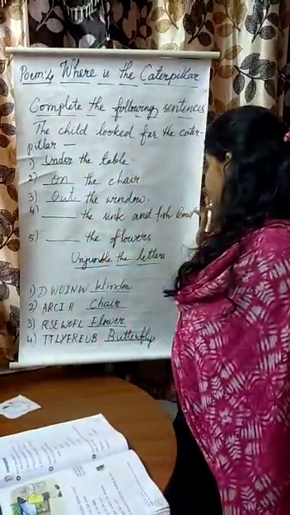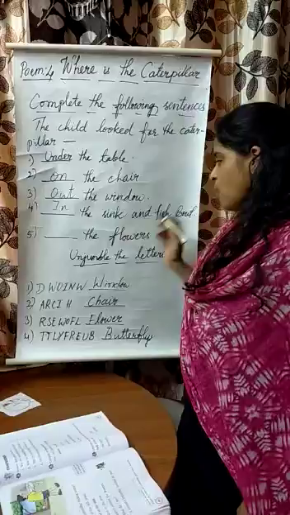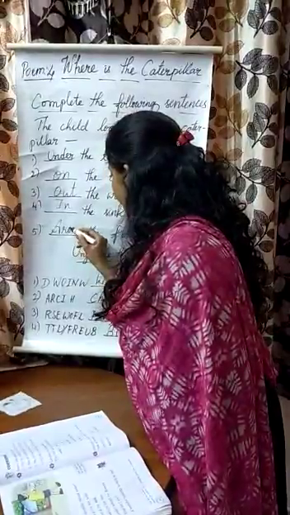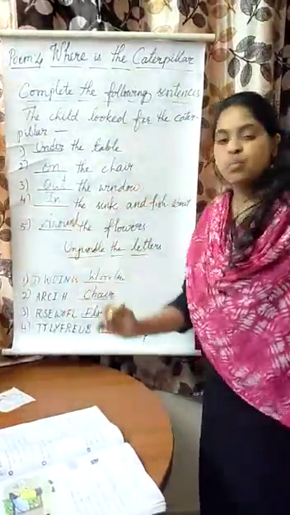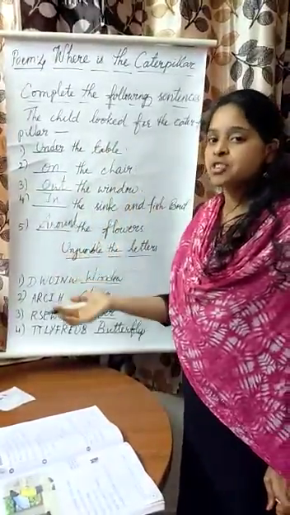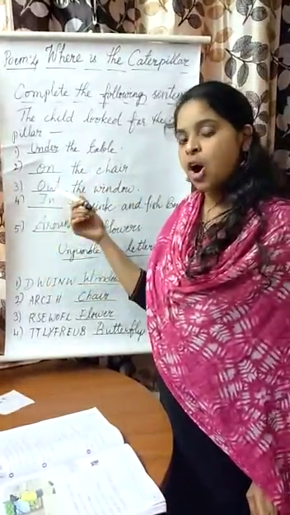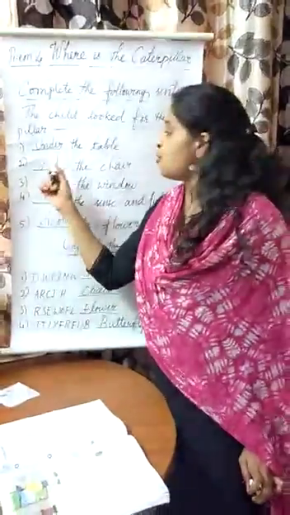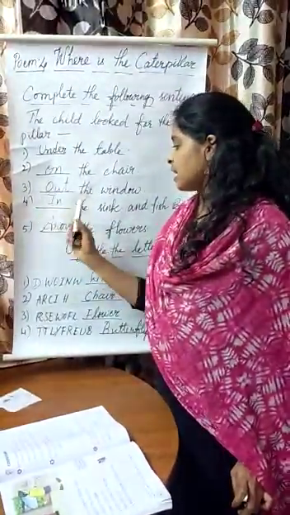And dash the sink and fish bowl. In the sink and fish bowl. Dash the flowers. Around the flowers. So children, these are all the prepositions used in this poem: under, on, out, in, around. That means they are telling about the positions of the objects, the positions of things. That means the position of the caterpillar. Before, it was under the table, on the chair, out the window, in the sink, around the flowers.